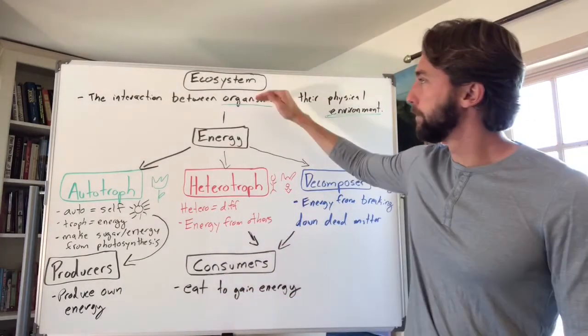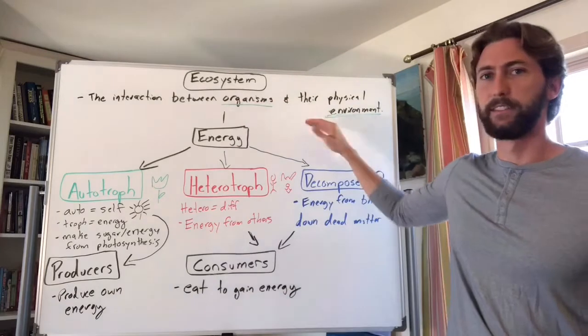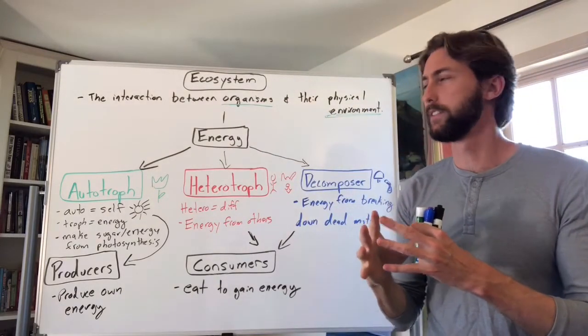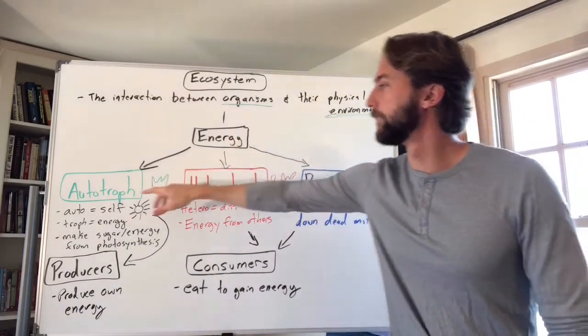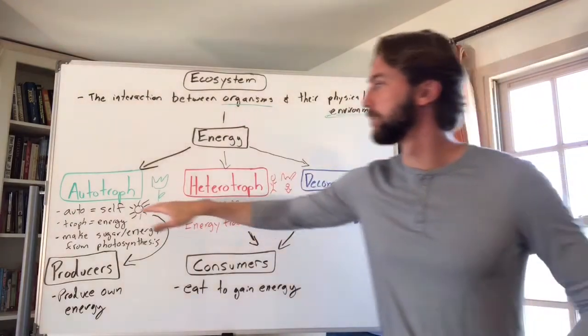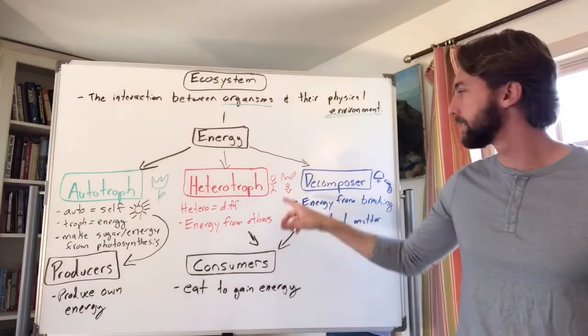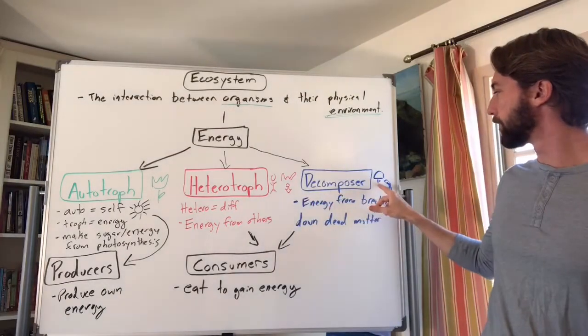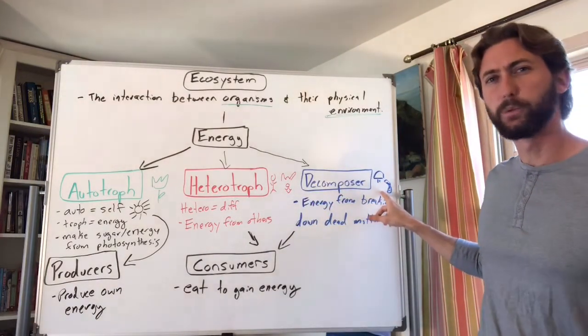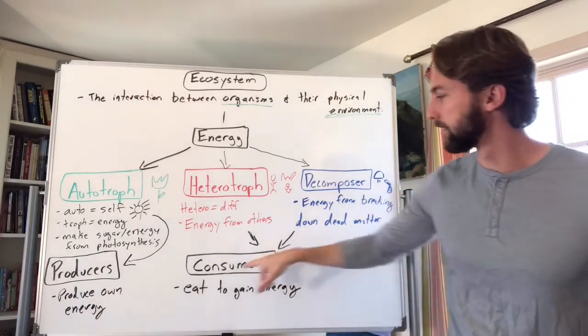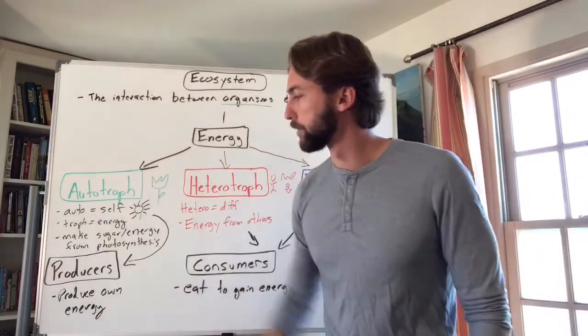Okay, so we did a lot of vocab. Ecosystems: living things and the non-living things, and how they interact within a given area. We talked about the different types of organisms and how they get their energy. Autotrophs are plants, they do photosynthesis. Heterotrophs are like us, we eat. Decomposers, we got mushrooms and bacteria and earthworms, right? They break down dead material, they're considered consumers, and autotrophs are considered producers.